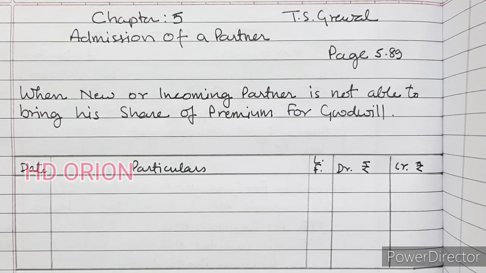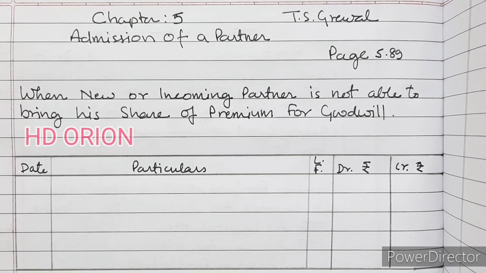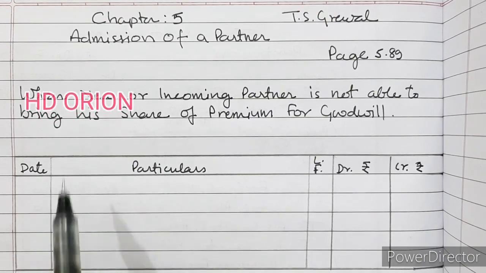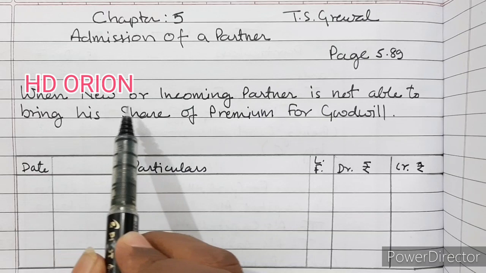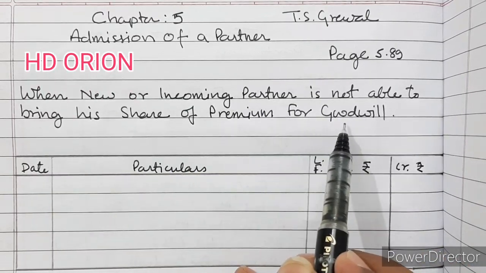So far we have discussed several things on this particular chapter, but presently we are discussing treatment of goodwill. Today we will discuss when a new or incoming partner is not able to bring his share of premium for goodwill.